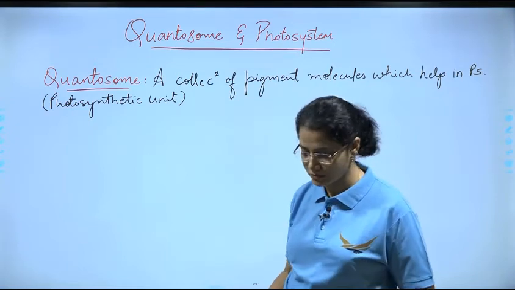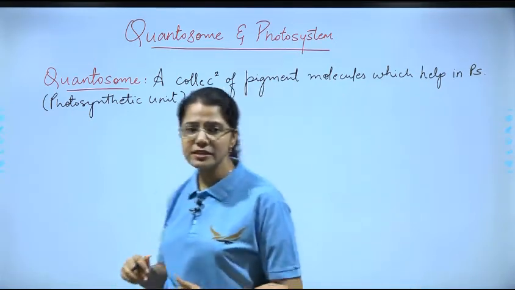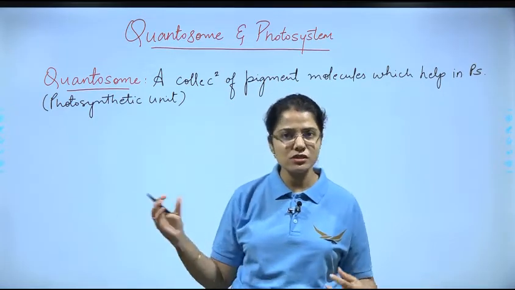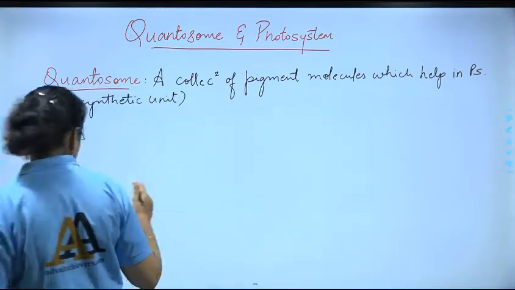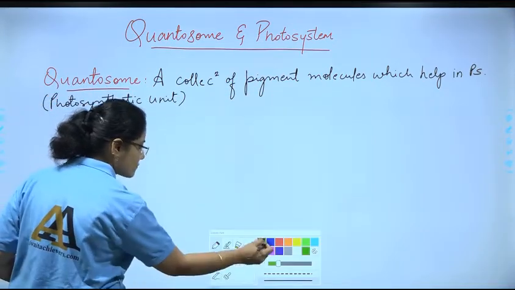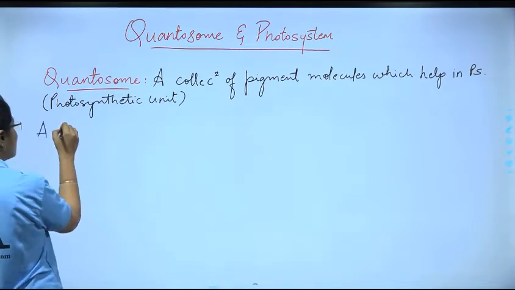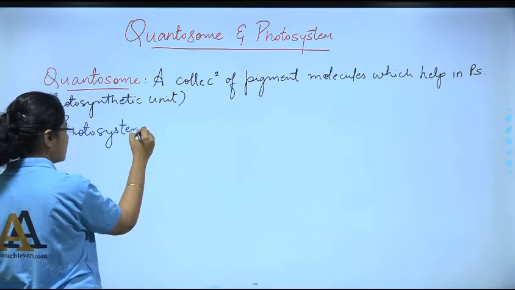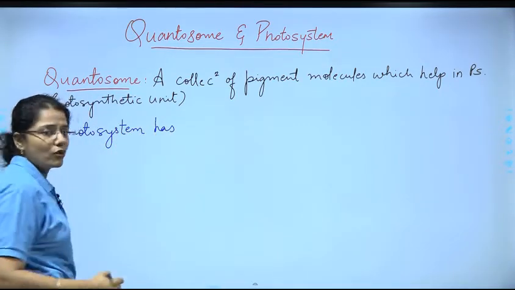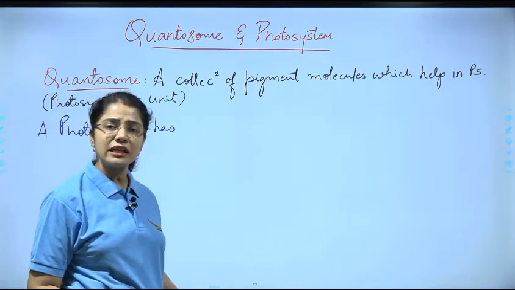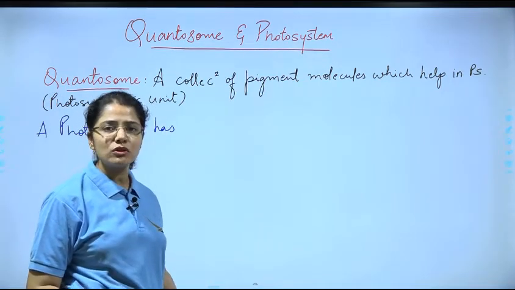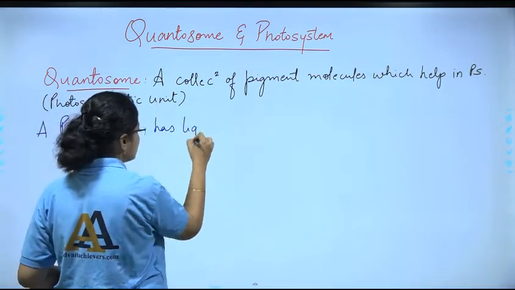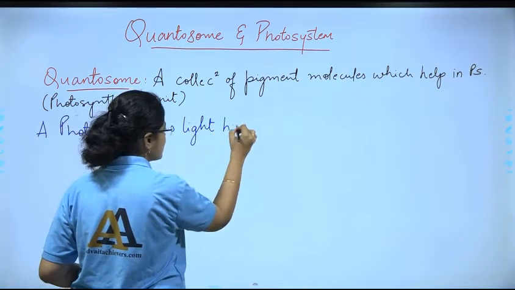What is a photosystem? Let us understand what a photosystem has, and one by one we will understand those components. A photosystem has a light harvesting antenna complex, or we simply call it LHC, light harvesting complex.